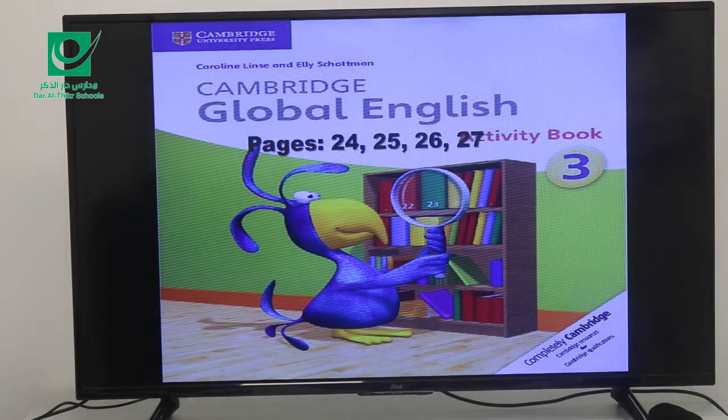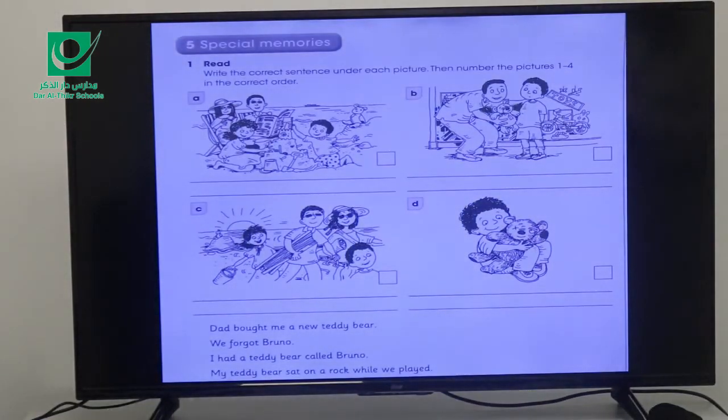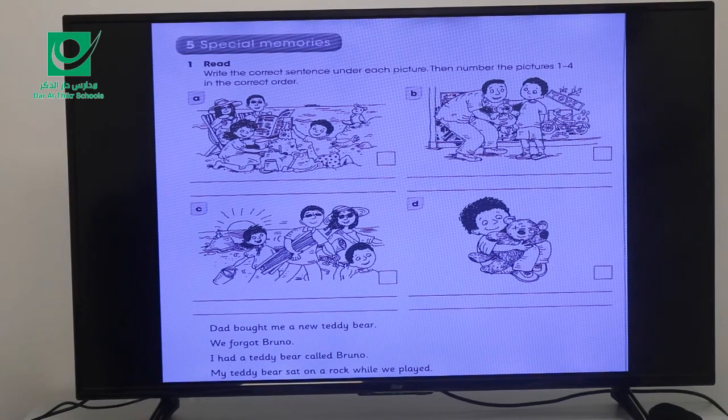Yes. Now, back to the activity book. Open your books on page 24. Write the correct sentence under each picture, then number the pictures 1 to 4 in the correct order. Again, students, take some time and write your own answers. You have the 4 sentences down. Try to choose the correct answer for each picture. The first one, my teddy bear sat on a rock while we played, is number 2.